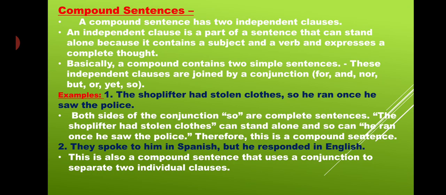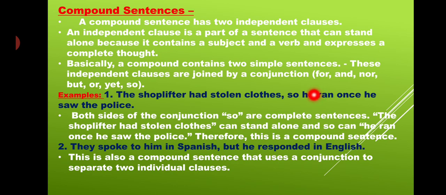Here are the examples for it. The shoplifter had stolen clothes, so he ran once he saw the police. Both sides of the conjunction so are complete. Did you find that? So is joining these sentences.